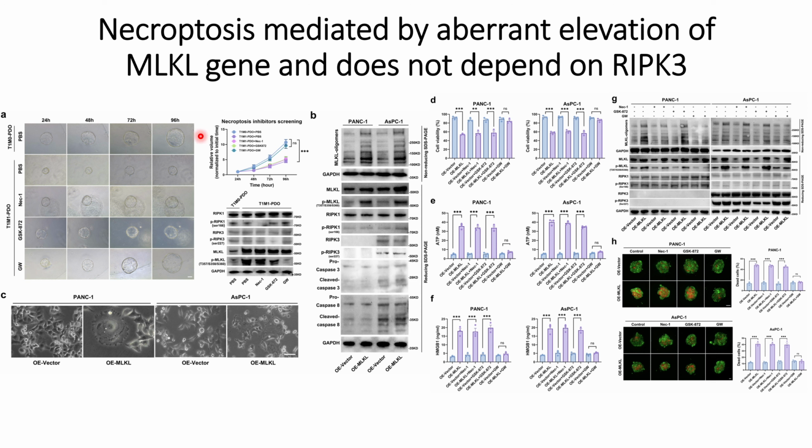So in panel A, what they did is they generated the organoid, or they did the experiment on the organoid, with upregulation or overexpression of this MLKL gene and with the inhibitor of this MLKL gene. And what they found out is that when they use this inhibitor, the tumor cells go down.